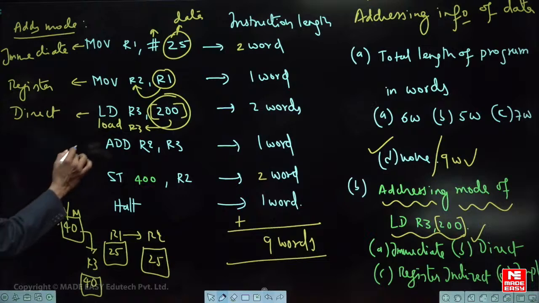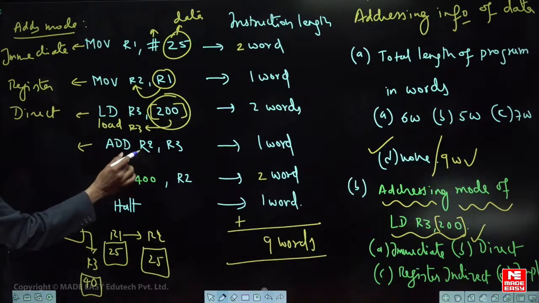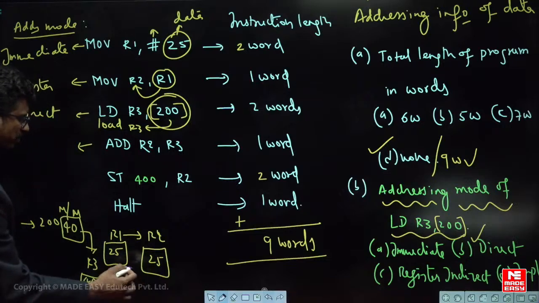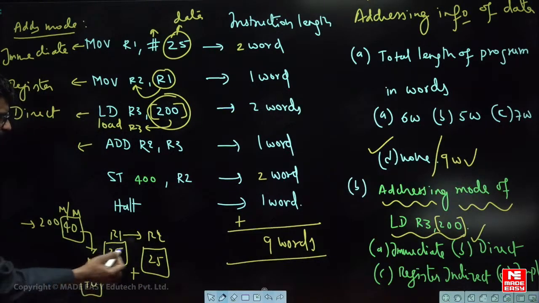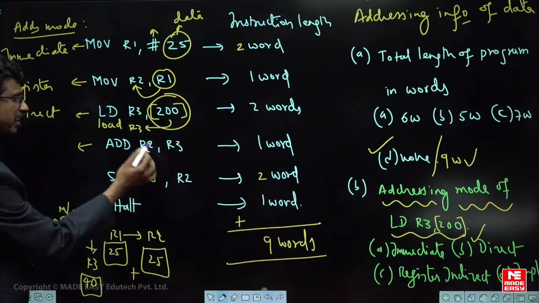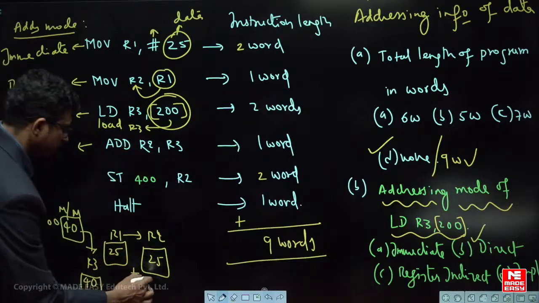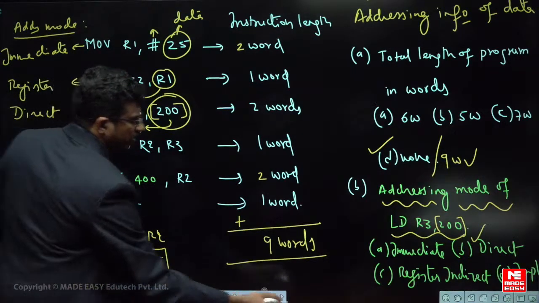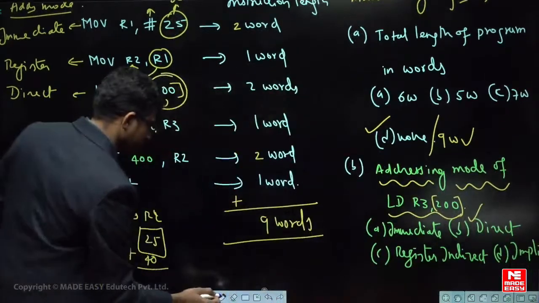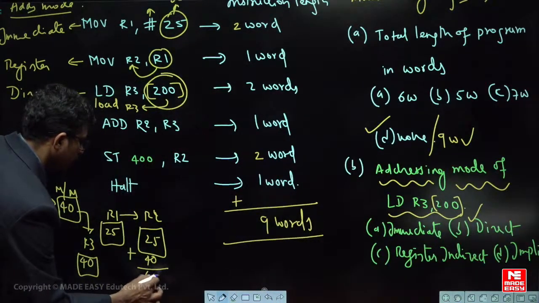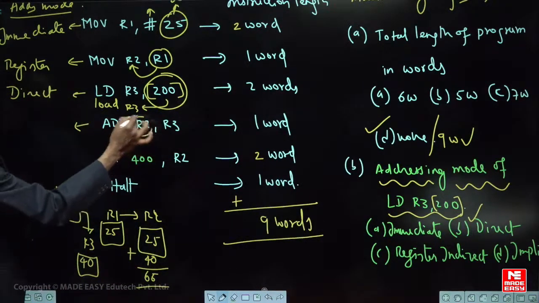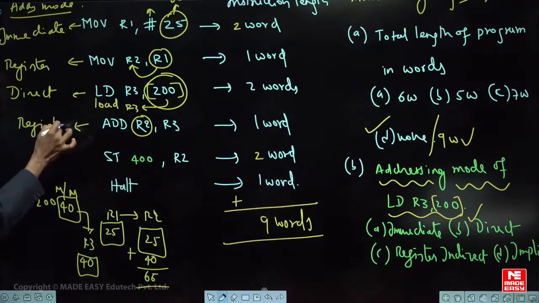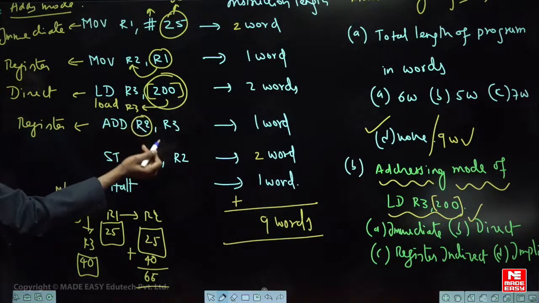Okay. Next. What is the meaning of this one? Add the content of R2 and R3. So now this 40 plus 20, I am just assuming some data. So R3 content plus R2 content को add करना है, and the result is again stored in R2 only. It means this 40 plus 25 is added. The answer is 65, and this result is again stored in R2 only. That is the meaning. So the destination is R2. So tell me what kind of addressing mode? Register addressing mode only, because here it is performed within the registers.